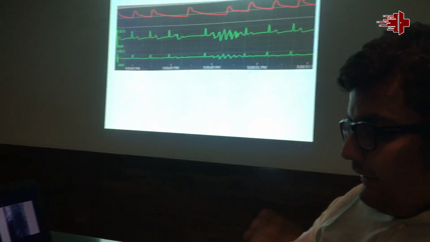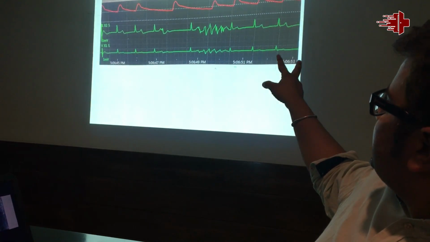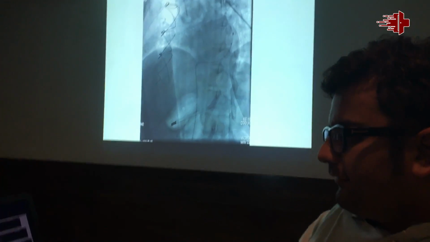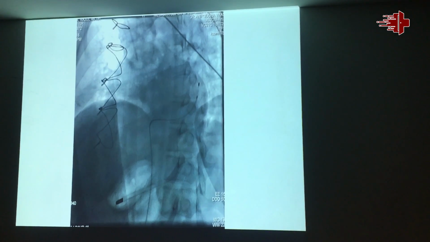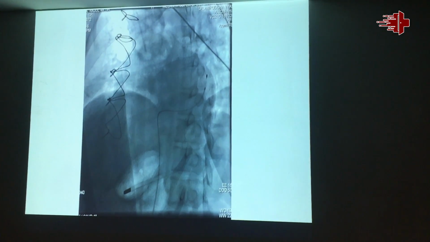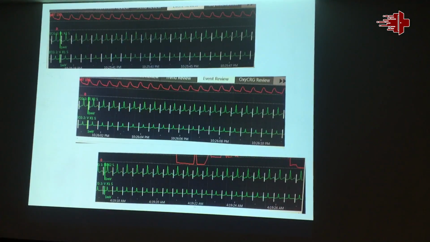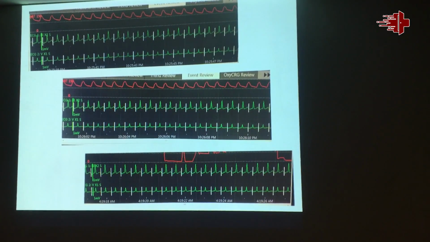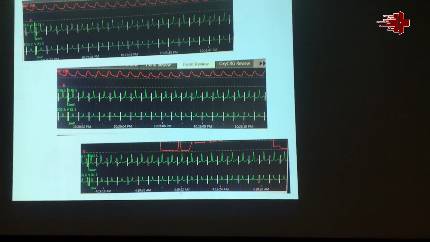So these PVCs, when they fall on the T wave, they lead to VF. You see the second episode, a short run of VT, that's because the PVC falls on the T wave. We managed this patient by doing rapid atrial pacing. The pacing wire was kept in the coronary sinus. It paces the left atrium. Once we pace the left atrium, it leads to total suppression of these PVCs and normalization of the rhythm. We kept this temporary pacing in the left atrium, in the coronary sinus, for 48 hours.